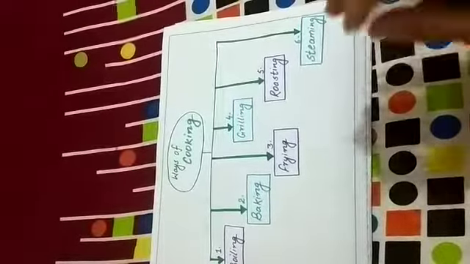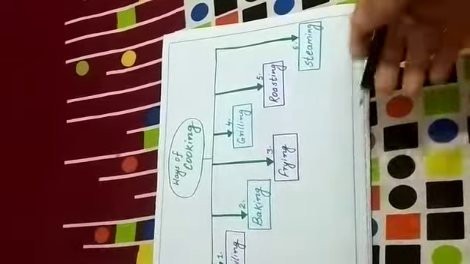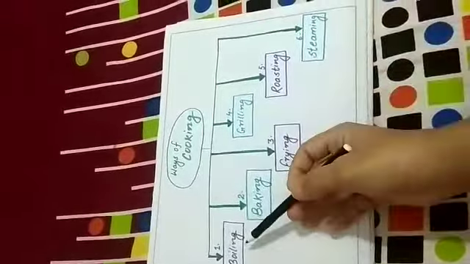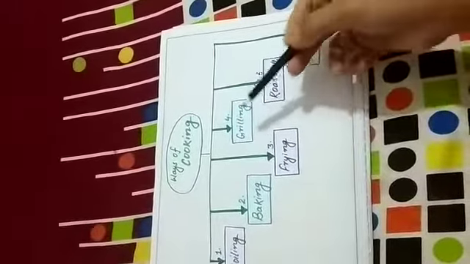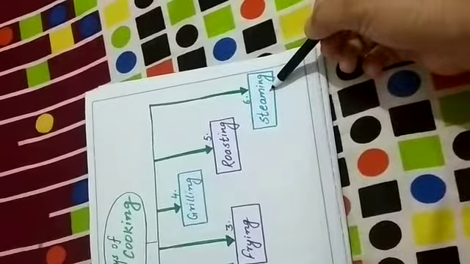This is the last part of the video for chapter 3. It means that chapter 3 is completed after this video. So I have already discussed the boiling method, baking method, frying method, grilling method and roasting method of cooking. The remaining last one is the steaming method. It is a simple method of cooking and it is also a very healthy method.